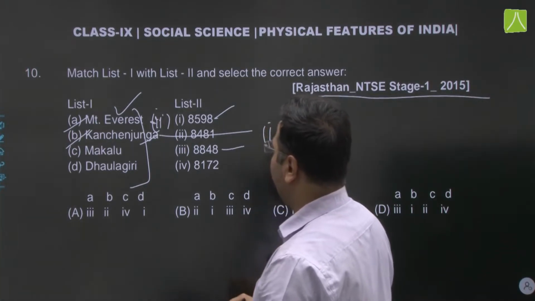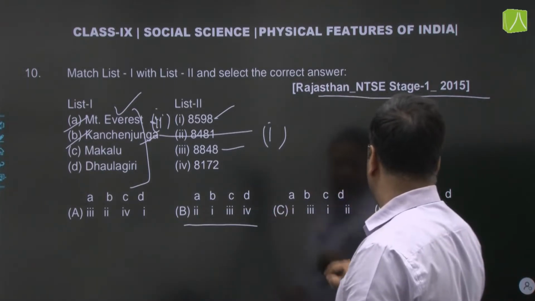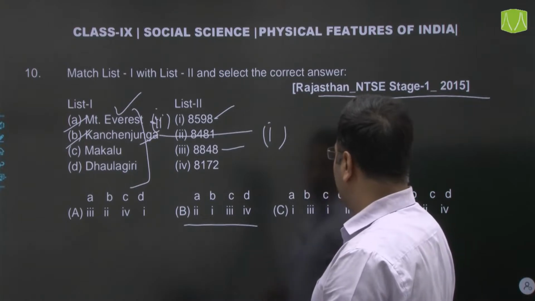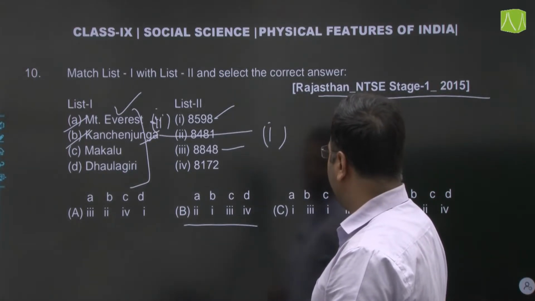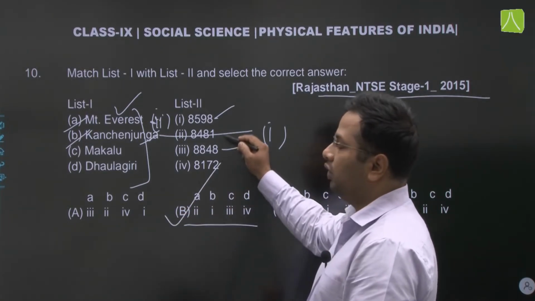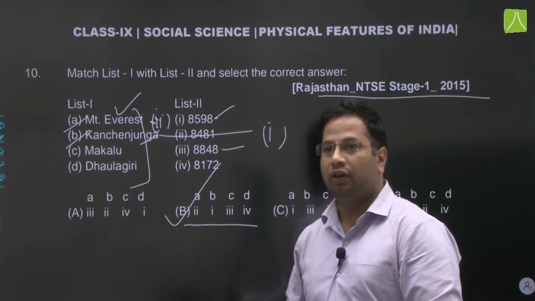So let us see where we have A second, and for B we have first. So this is the only one where we have that. This is how we will find out the answer, by eliminating the other options. I hope you have understood. Next question please.